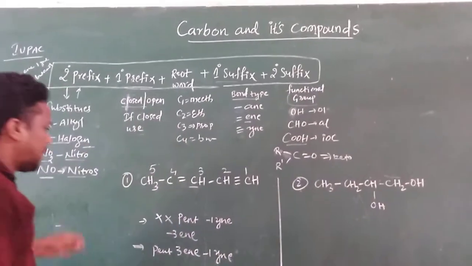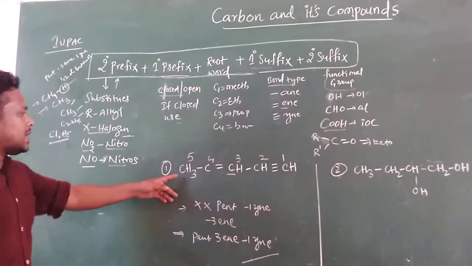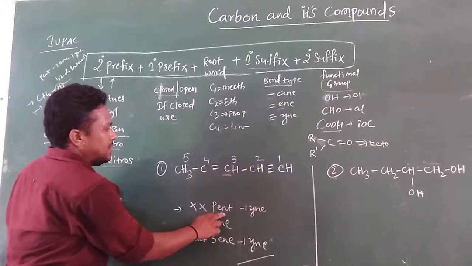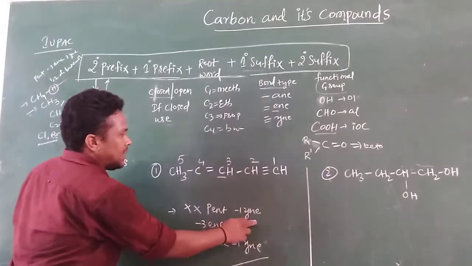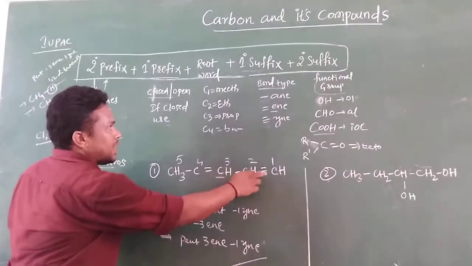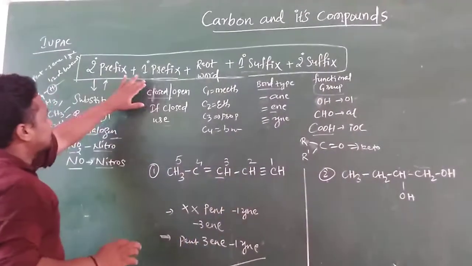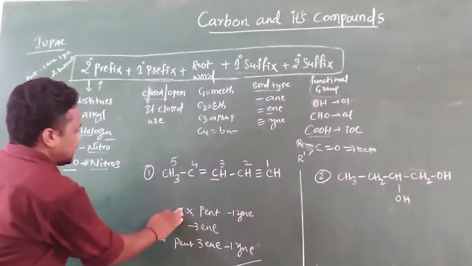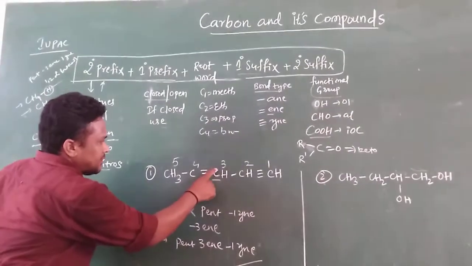This is the IUPAC name for this chemical compound. How many carbons are there? 5, penta. Where is the triple bond? At the first position, so 1-yne, pent-1-yne. Is there any alkyl group or functional group? Not there. It is an open chain, so you need not write anything. Are there any substituents? Not there. But a double bond is present at the third position.